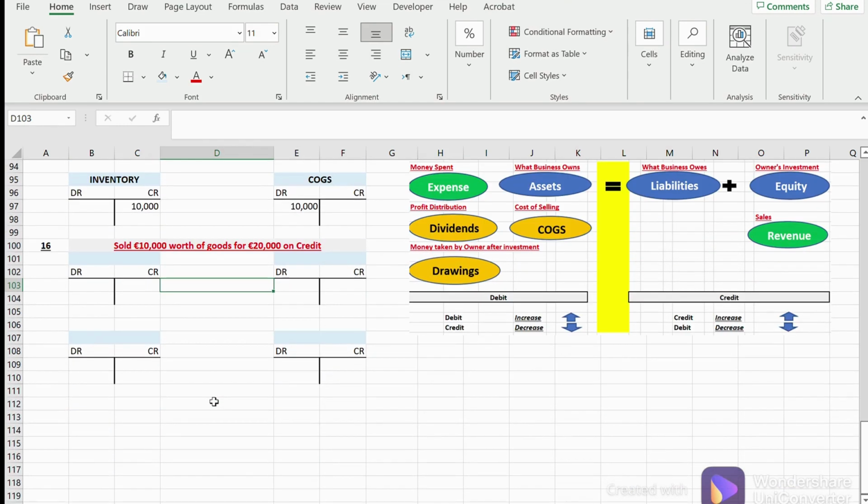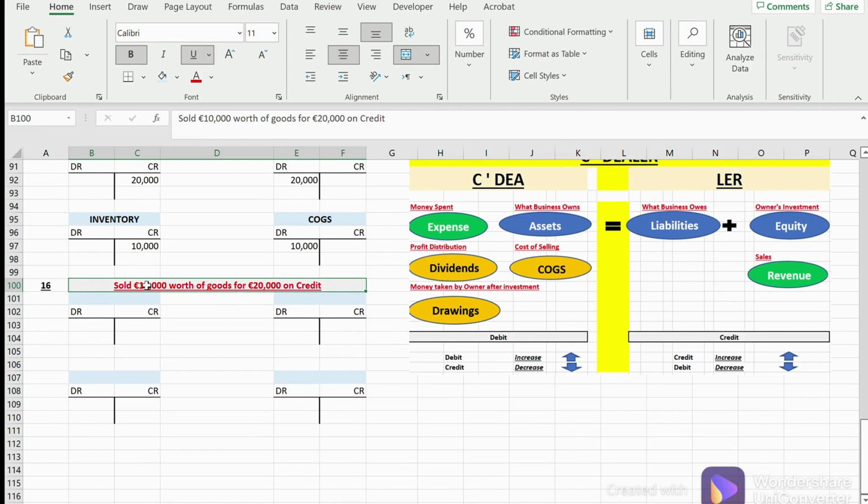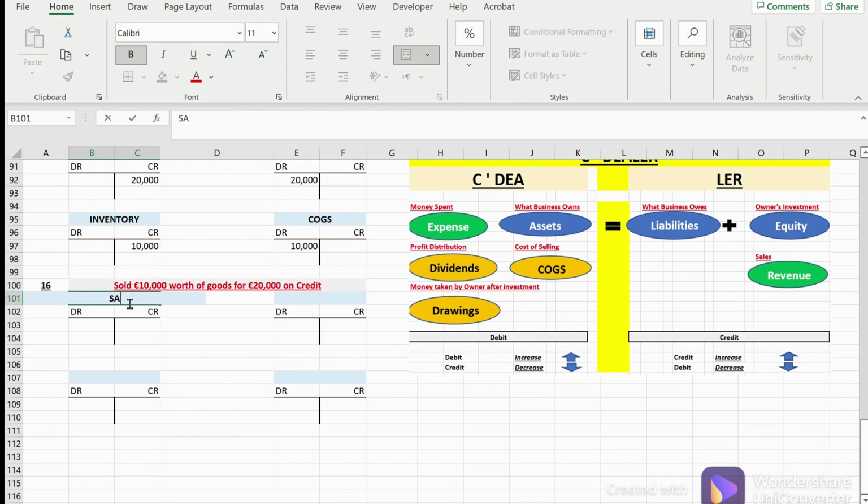Now, the last one. It's exactly the same entry, but this time we had a cash element in the previous one, and this time we have a credit element. So we sold 10,000 worth of goods for 20,000 on credit. Again, we made a sale here, for 20,000. When sales increase, we credit it, so let's credit sales by 20,000. Did we get the money in the bank? No, because it's on credit. We didn't get any money in the bank.